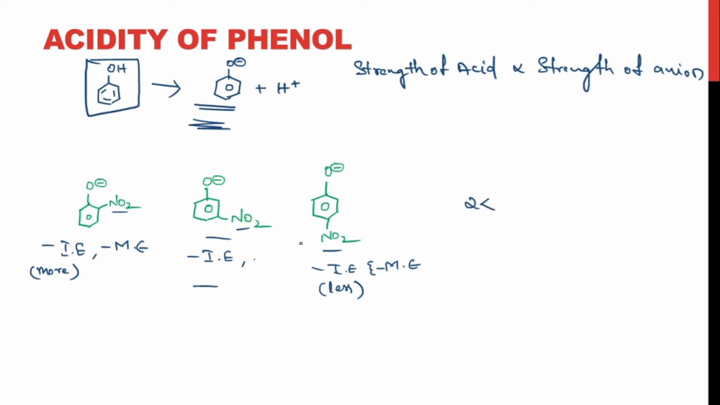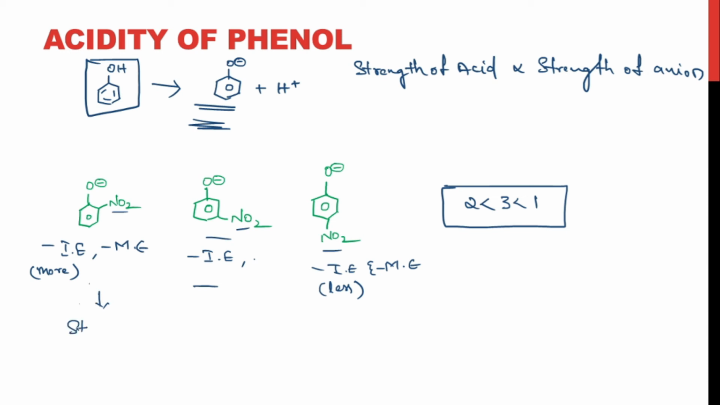Comparing the 1 and 3, both have minus M effect and minus I effect, right? But the minus I effect in the first structure is high, right? So it is withdrawing the electrons more strongly. When the electrons are withdrawn more strongly, the stability of that anion gets increased. When the stability is getting increased, the strength of the acid will be more. So the first structure would be more stable than the third one. Yes, this is the stability of the anions, and the same would be the stability of the acid.